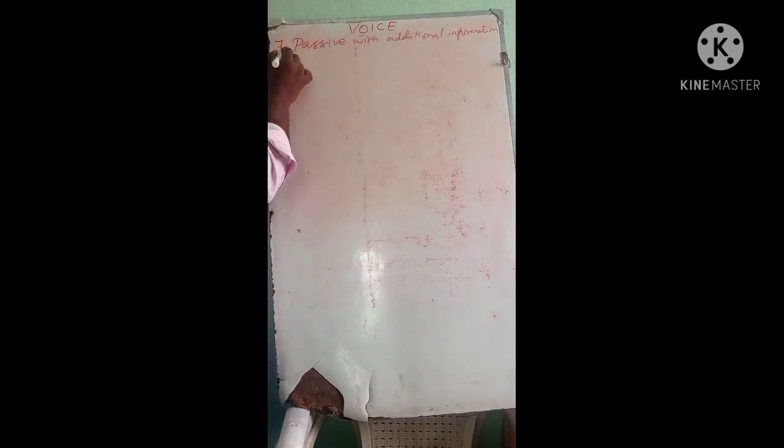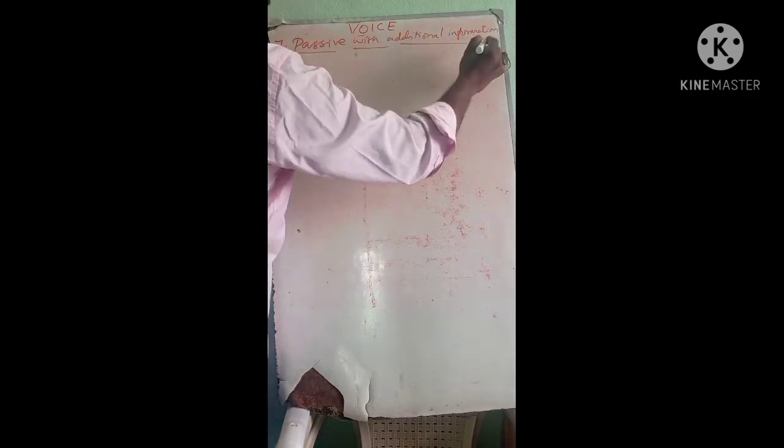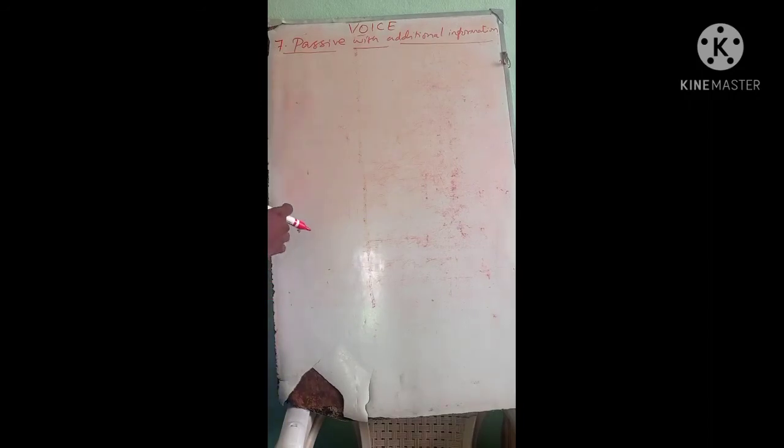Passive with additional information. See, listen. Passive with additional information in the sense that in a given sentence you have to find out the subject, verb, object. If you have other information, in the sense that if you remove the other information, the main clause will not be disturbed. Clear?